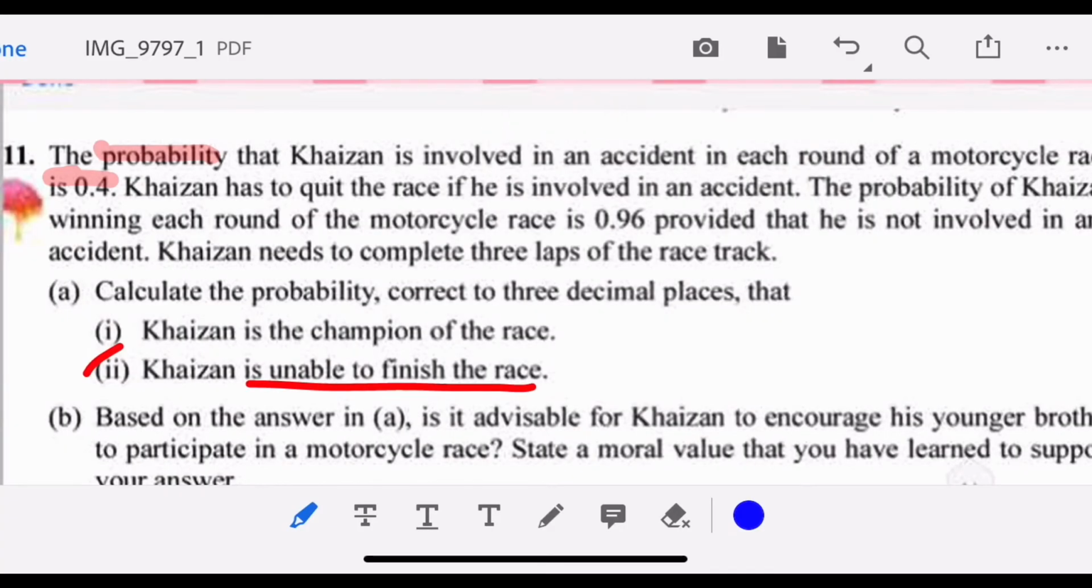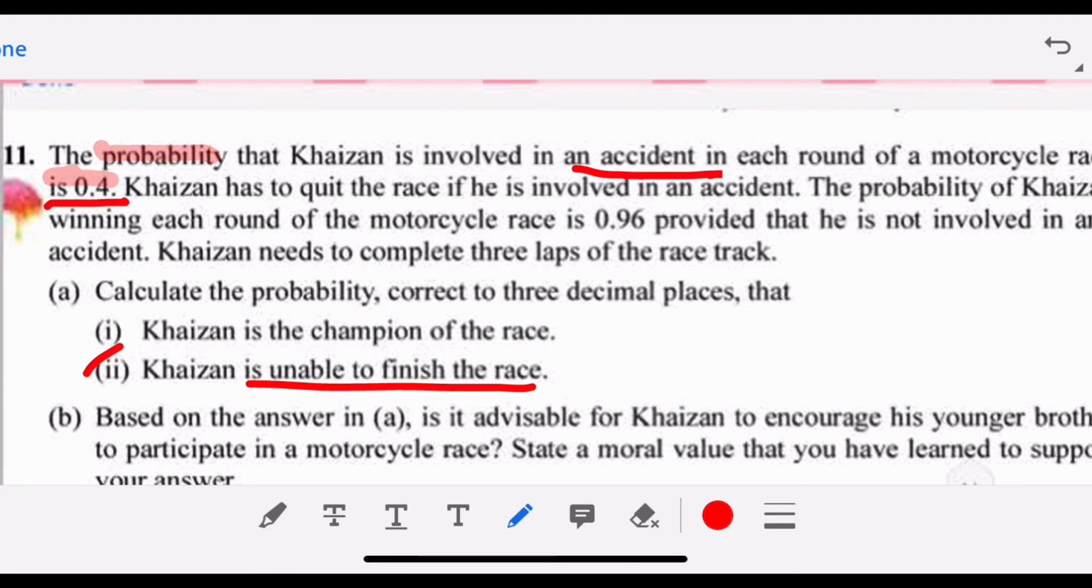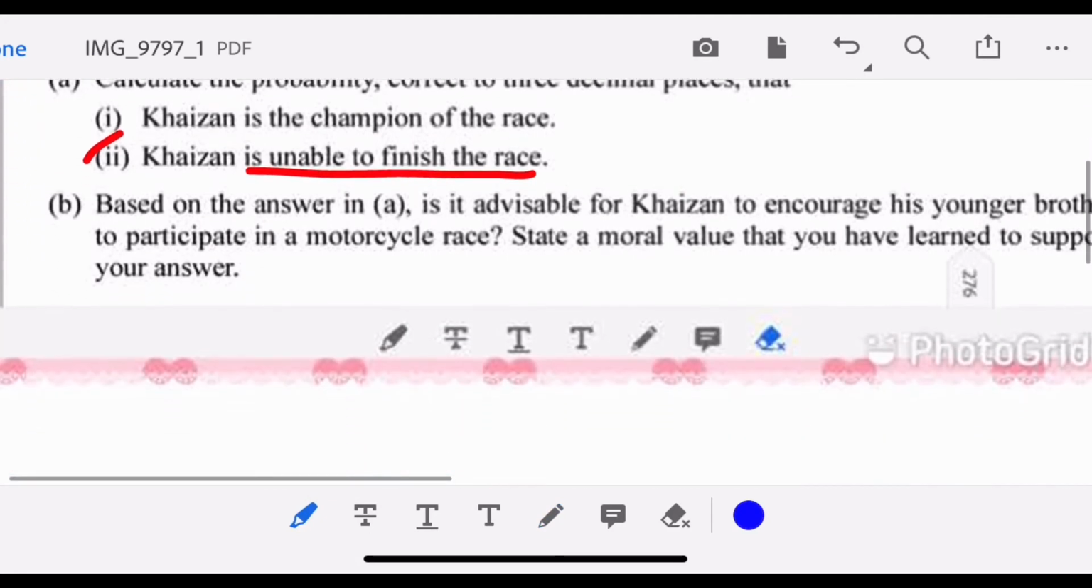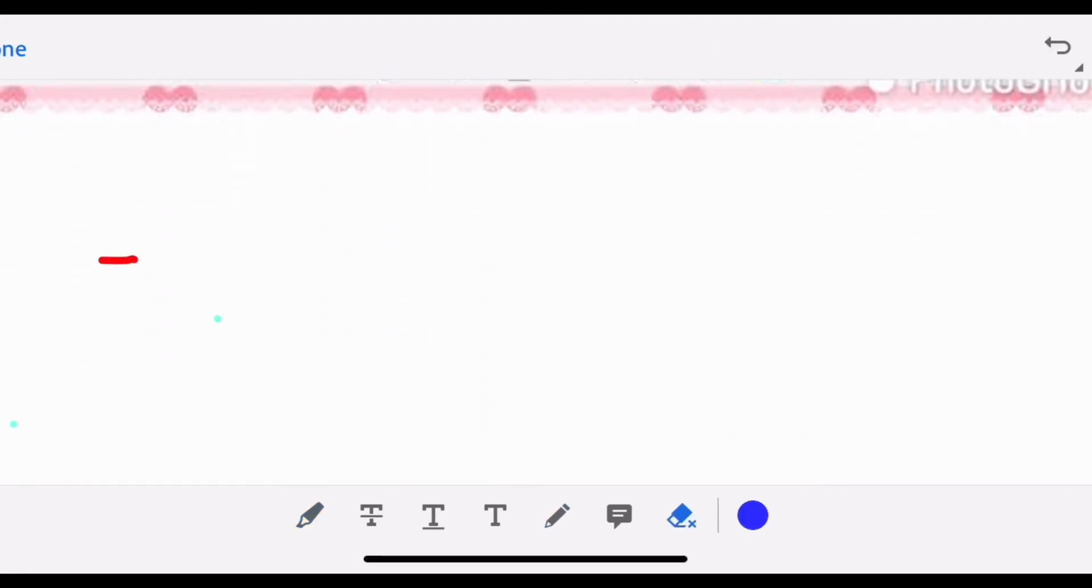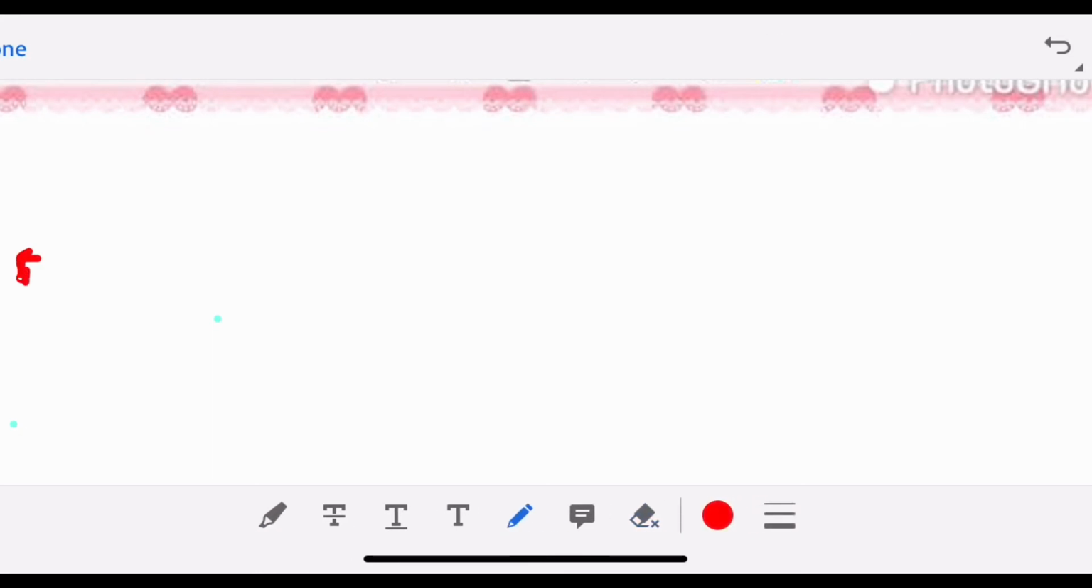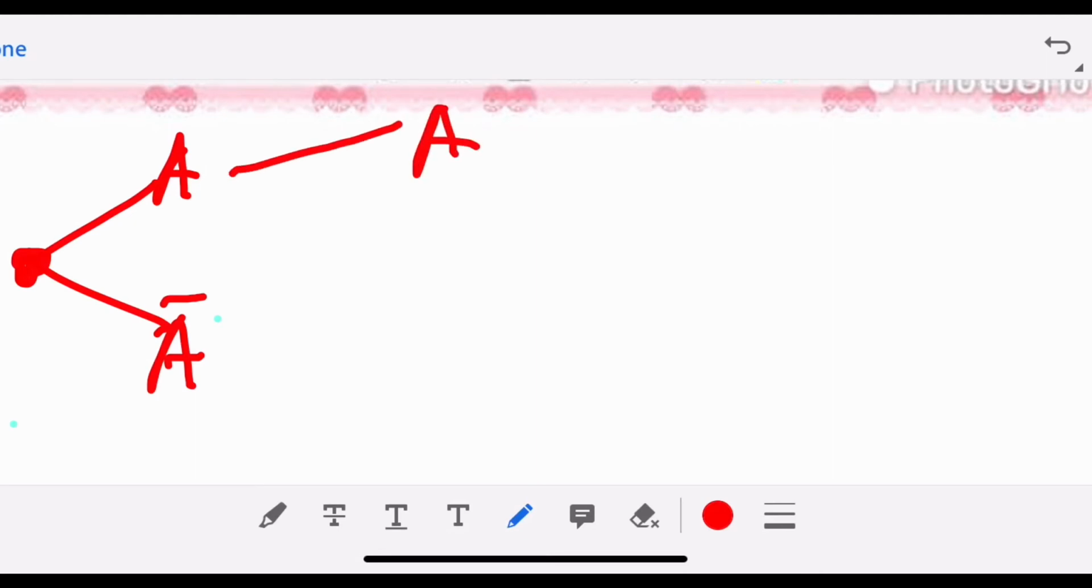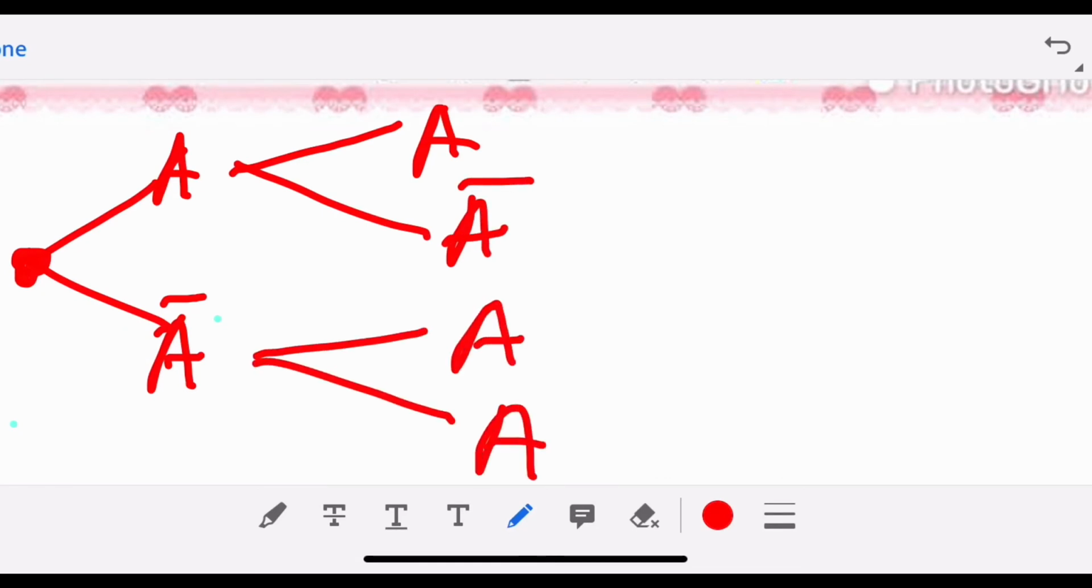So for part 2, we will focus on Kaizen being unable to finish the race. If he is involved in an accident, he needs to quit, so he cannot proceed in the race. So we start the tree diagram with a dot, and then we branch out: accident, no accident. No accident means A with a line, which we read as A bar. For the second lap, accident, no accident. For the third lap, accident, no accident.